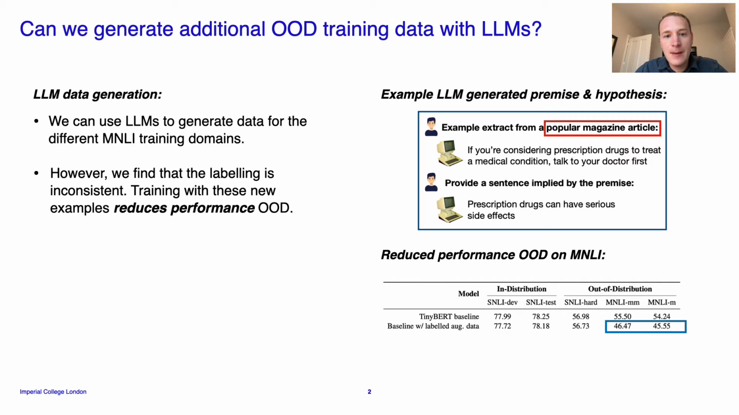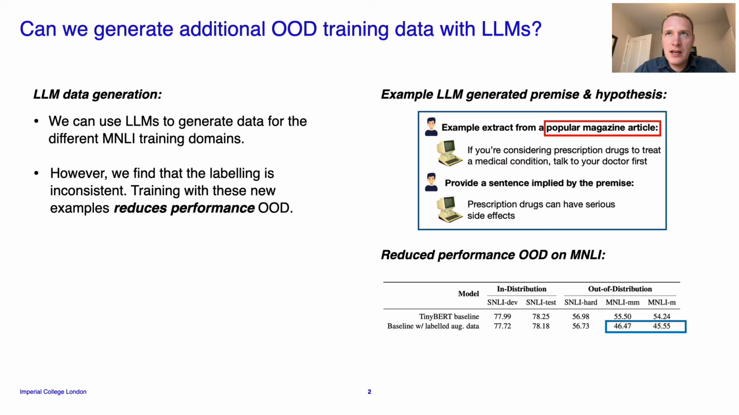The problem is though that the labeling just isn't consistent. You can see in this case, premise: if you're considering prescription drugs to treat a medical condition, talk to a doctor first, and hypothesis: prescription drugs can have serious side effects. Well, this hypothesis isn't really truly implied by the premise, showing you some of this inconsistency in the labeling. In the table on the bottom, you can see performance for the baseline model and then the model where we also train with additional labeled out-of-distribution data, and actually robustness decreases, which you can see in the figures in the blue box compared to the numbers above.